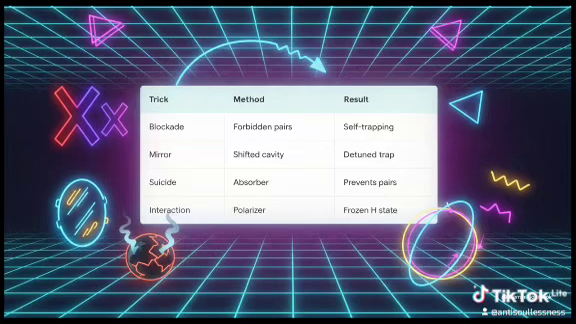The blockade trick forbids pairs. The mirror trick shifts the cavity resonance. The suicide trick uses an absorber. And the interaction-free trick uses a polarization loop. Let's take a closer look at 2 of these really cool rule-making mechanics.